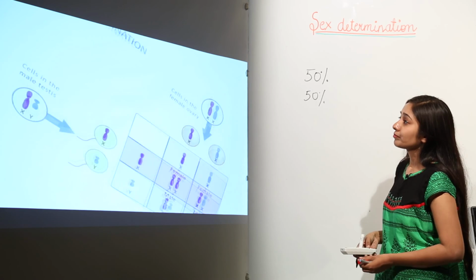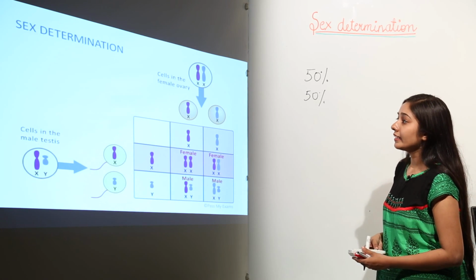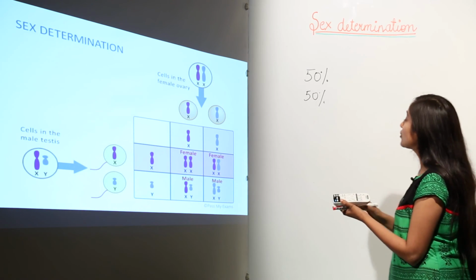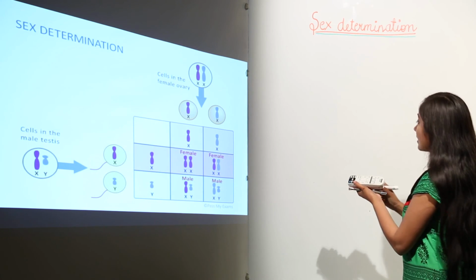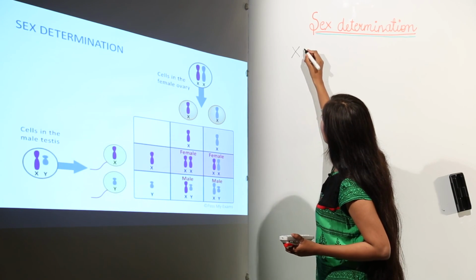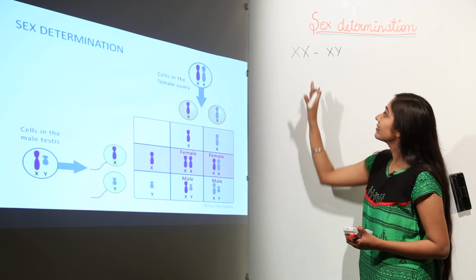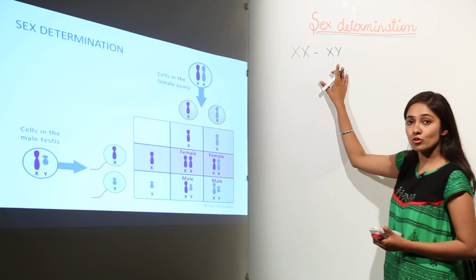So next, remember that this sex determination is of which type? You can mention it is of the XX and XY type, because these chromosomes are in females and these chromosomes are in case of males.